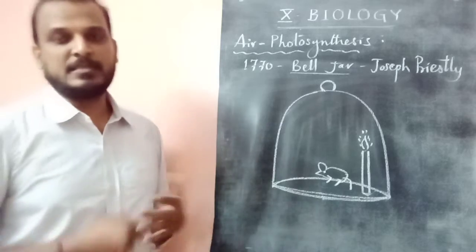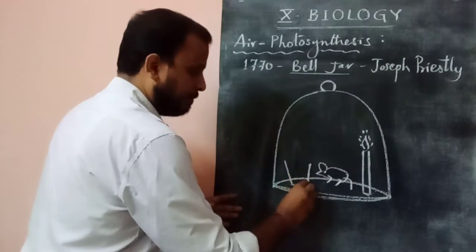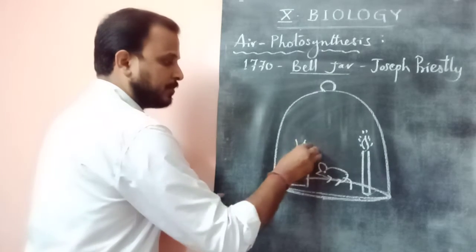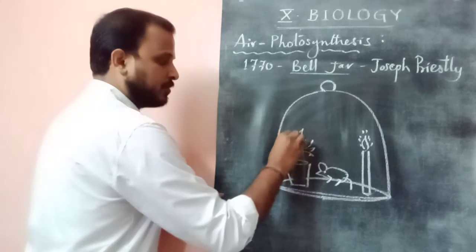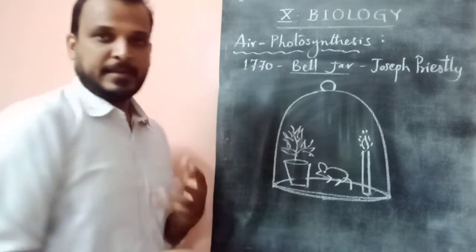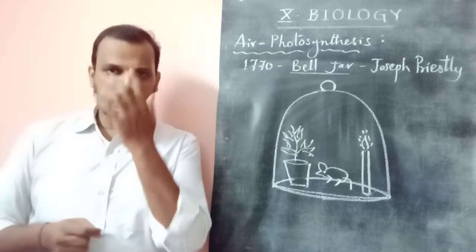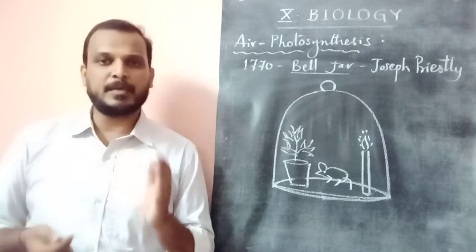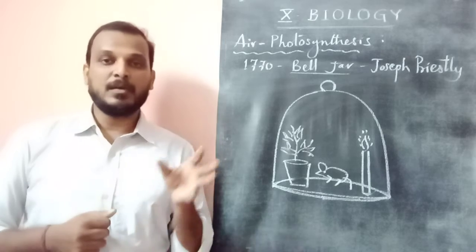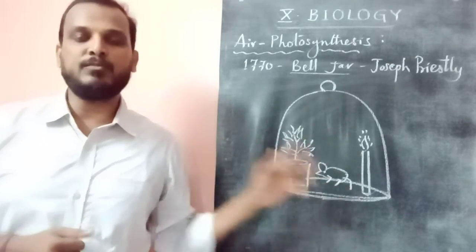Later, in a further series of experiments, he kept a small mint plant in this bell jar. A small potted mint plant he kept along with the burning candle and the moving rat. So this is a series of experiments, first with burning objects, later with active animals, now with a plant kept inside the same bell jar along with a burning candle and a moving rat.